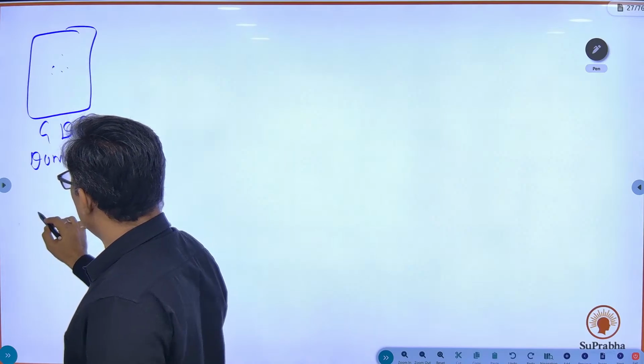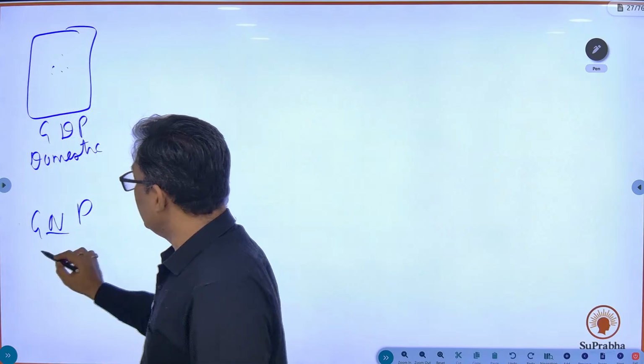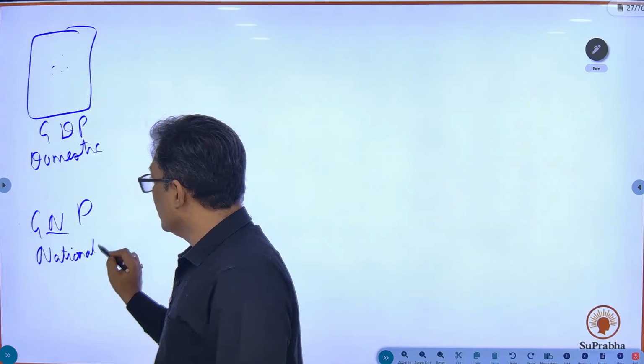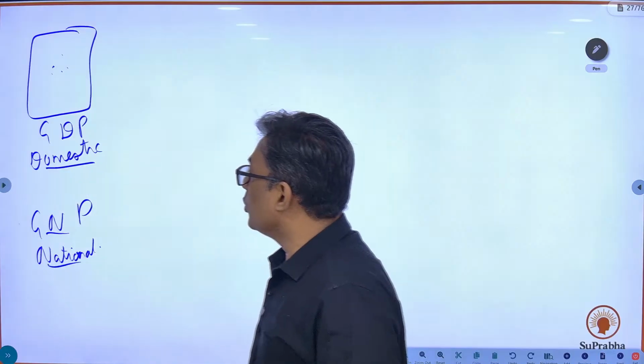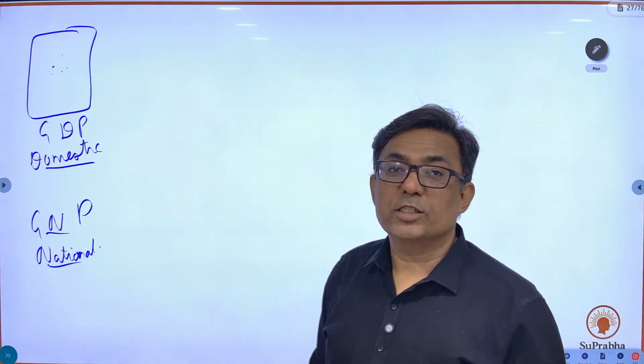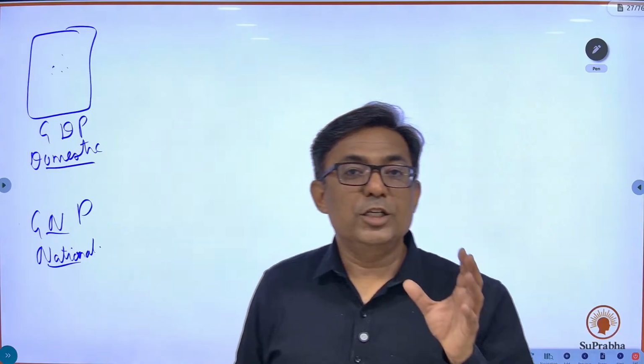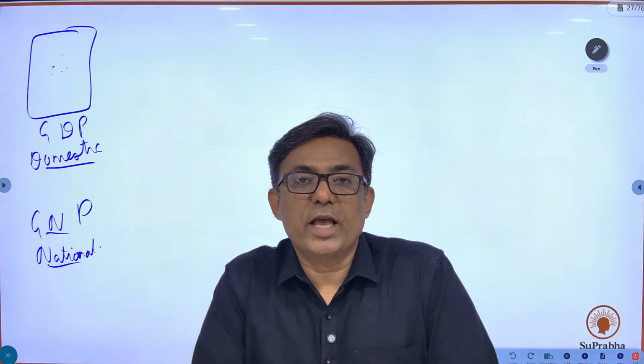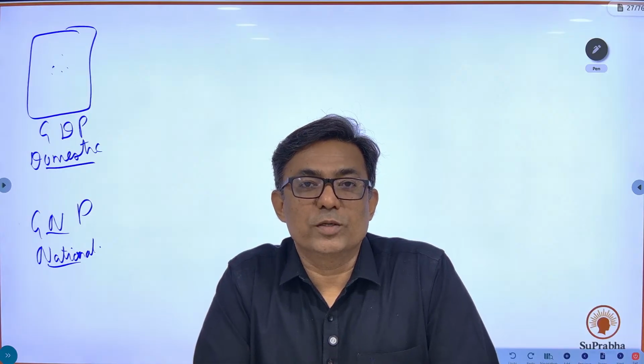Okay, so then you need to know what is GNP. GNP is gross national product. What is GNP? So you need to understand the difference between gross domestic and national. GDP is gross domestic product. GNP is gross national product. So what is the difference between these two terms? Domestic and national, that we need to understand over here.